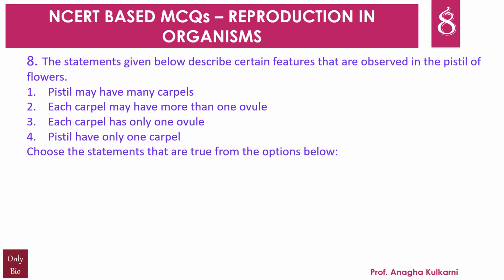Choose the statements that are true from the options below. A, 1 and 2. B, 1 and 3. C, 2 and 4. D, 3 and 4. And the correct answer for this question is A, 1 and 2. See, pistil may have many carpels and each carpel may have more than one ovule.